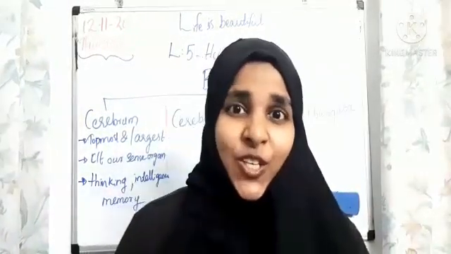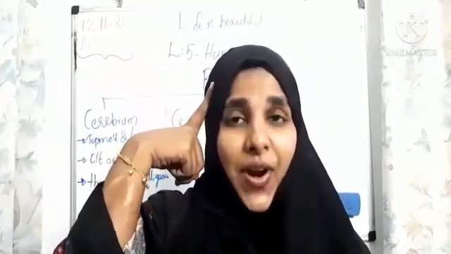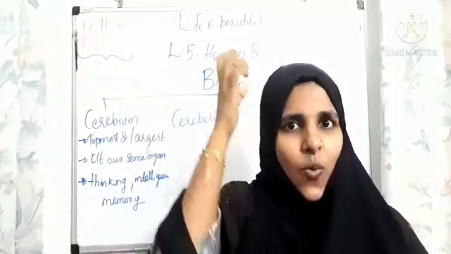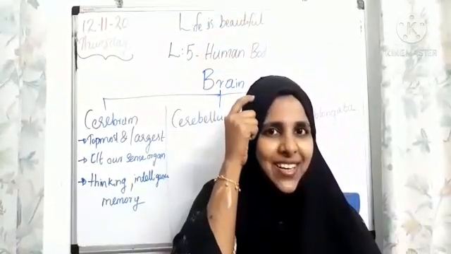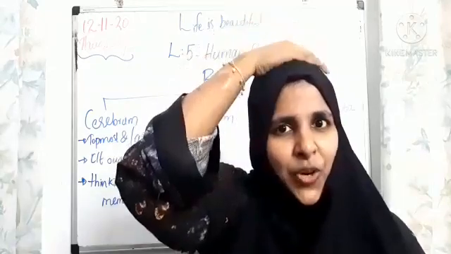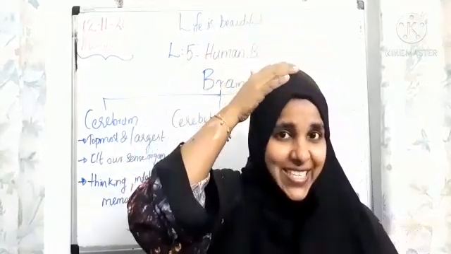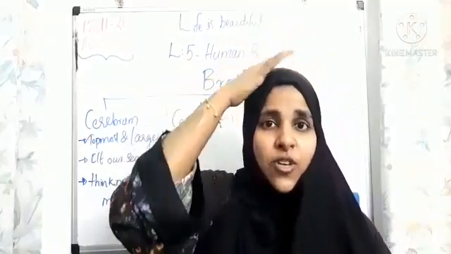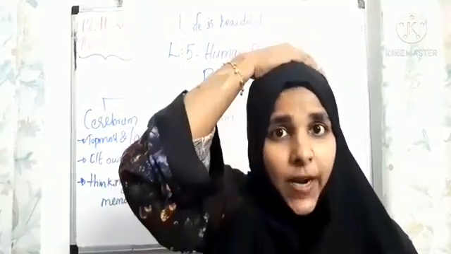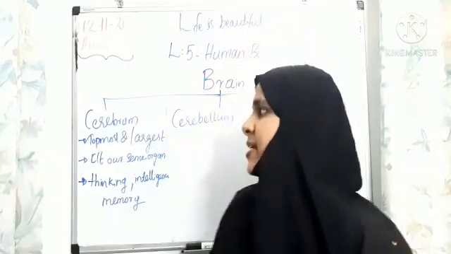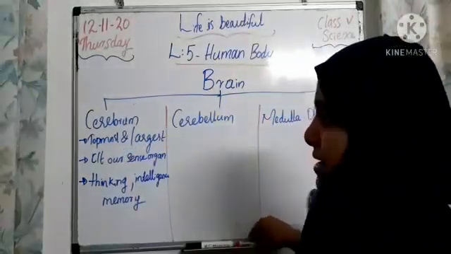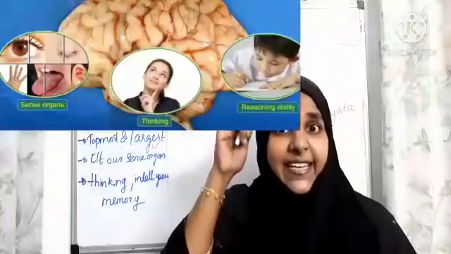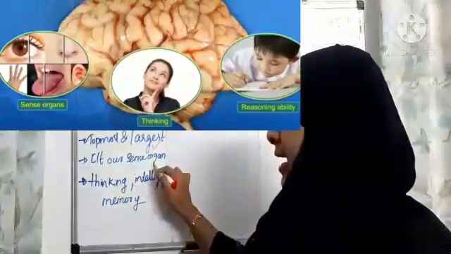When teachers are asking a question, you are thinking like this, right? You are putting your fingers here and thinking, is it? Why are we putting our fingers here? This is the topmost part of our brain. We call it the cerebrum. It is the largest and topmost part of our brain and it controls our sense organs.